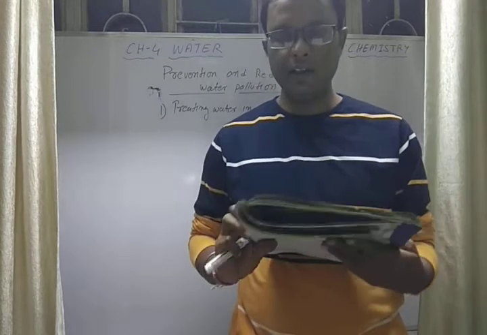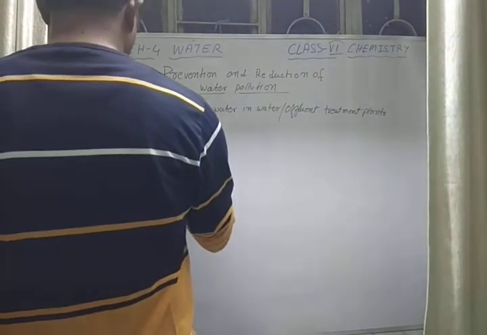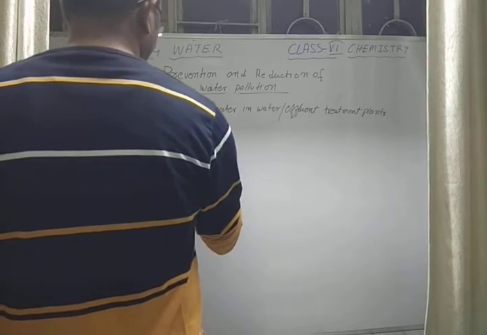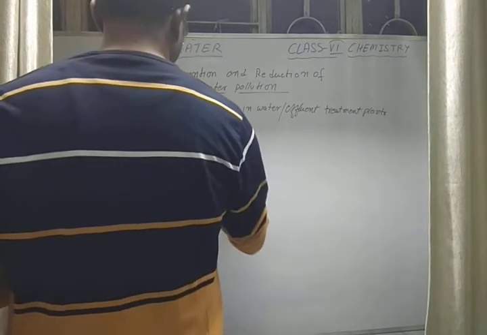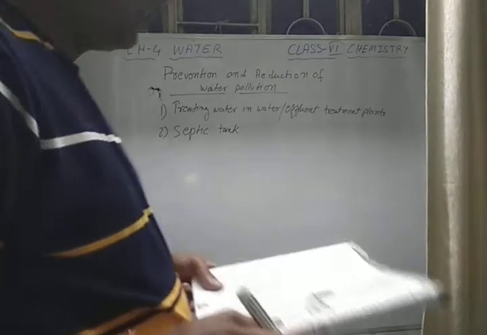Second point is septic tank. Maintaining a septic tank is another important method. Number two is septic tank. Okay, septic tank. What is a septic tank? You have always seen it in your house also.